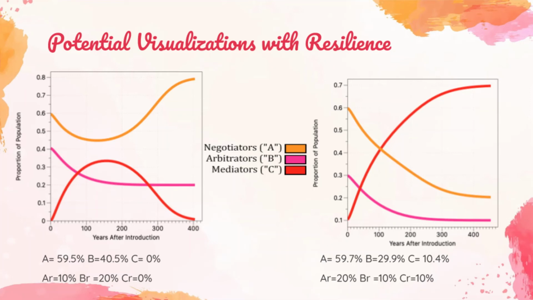In the graph on the right, we chose a portion of A, B, and C to be resilient, and you can see that the proportion of both the negotiators and arbitrators that holds out in the long term is equal to what their resilient populations were chosen to be, whereas the long-term behavior shows that the mediators win out overall.